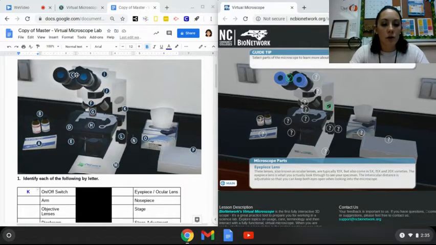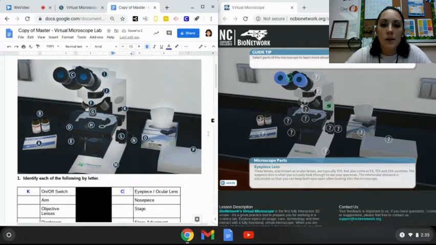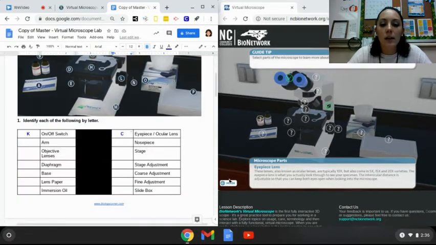You should be familiar with a couple of these parts because we just completed our microscope parts and notes worksheet yesterday. So it's identifying some of the same parts, and you're going to identify some of the materials that we're going to be using. So once you get through this entire table in the picture, you're going to click back to the main menu. And then you're going to click on the Explore button that pops up.